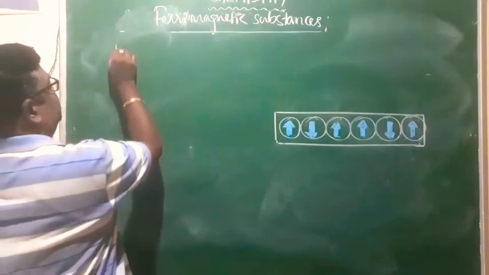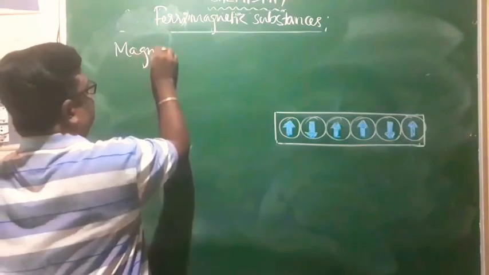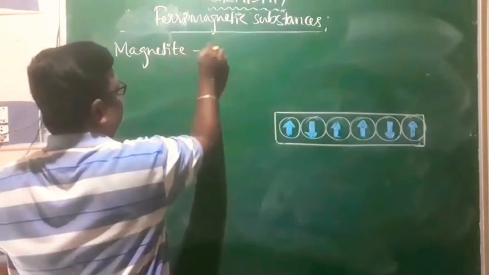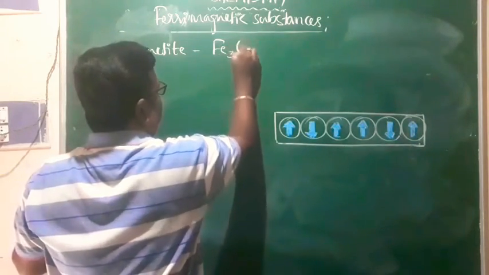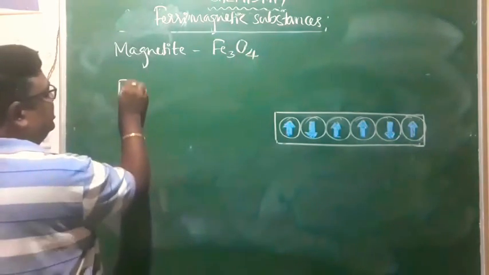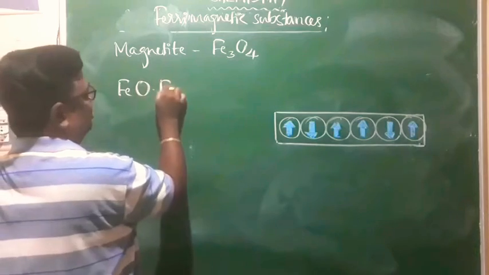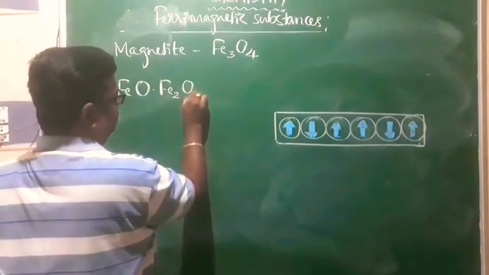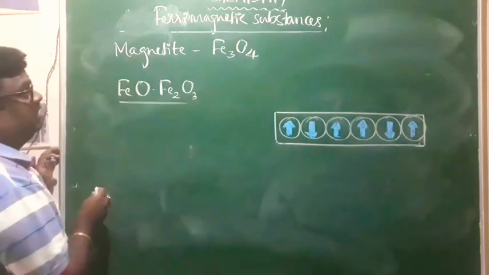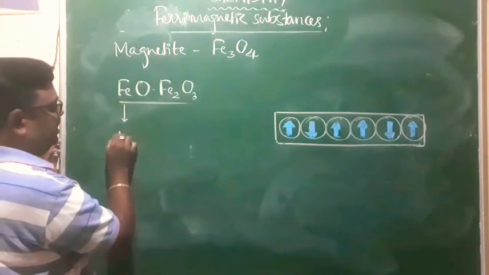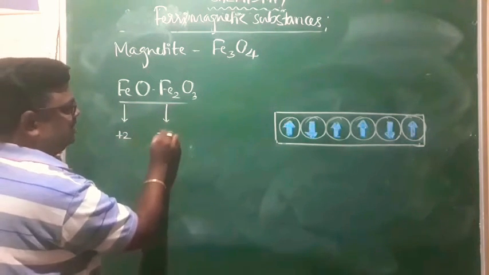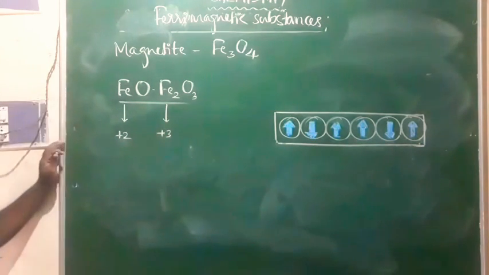Example for that is magnetite. That is Fe3O4, right? And this Fe3O4 can be written as FeO dot Fe2O3. This is what we call magnetite. One iron will be in +2 state, another iron is in +3 state. That is what we call magnetite.